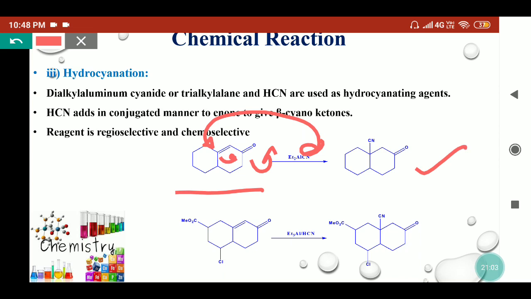If other groups are present in the molecule along with the alpha beta unsaturated carbonyl compounds, then the hydrocyanation will occur only with respect to the carbonyl compounds. That means we'll get only the beta cyanoester. It does not affect the ester, amide or chlorine groups present in the molecule. So this reaction is tolerant to other functional groups, and it can add the cyanide to different carbonyl compounds.